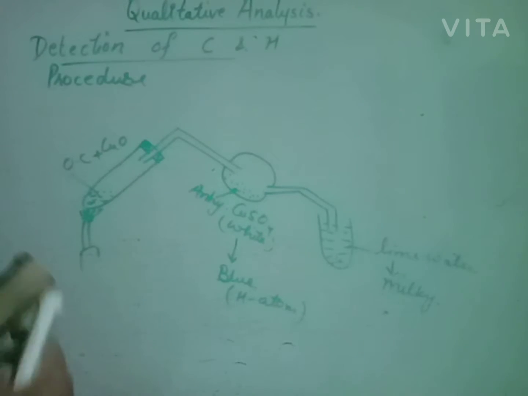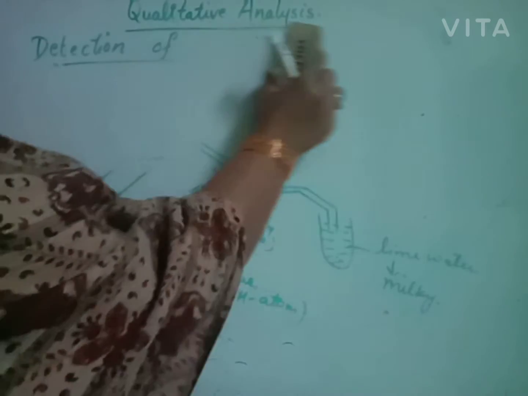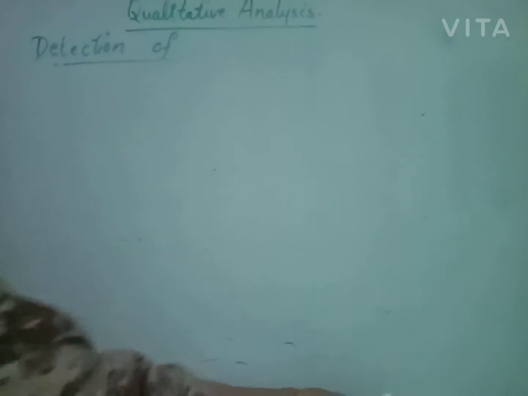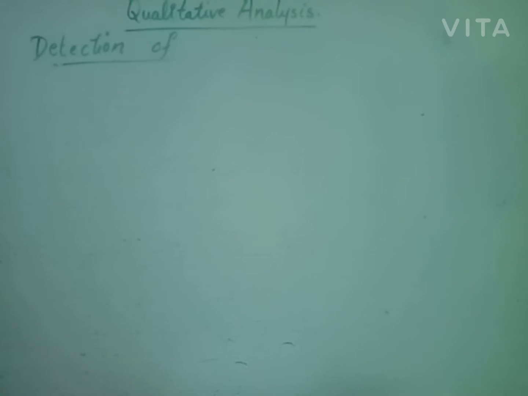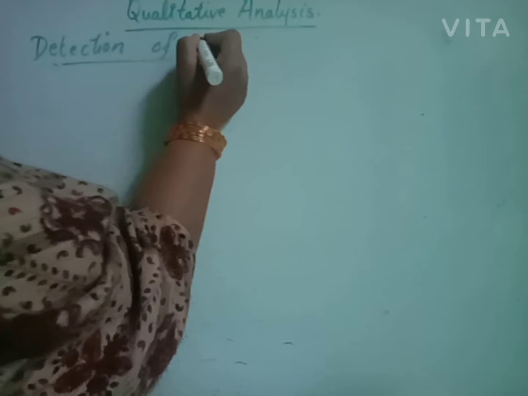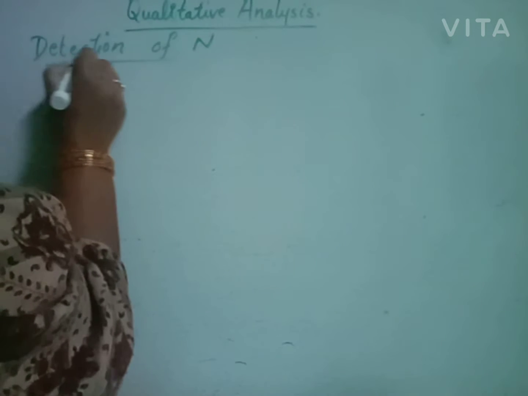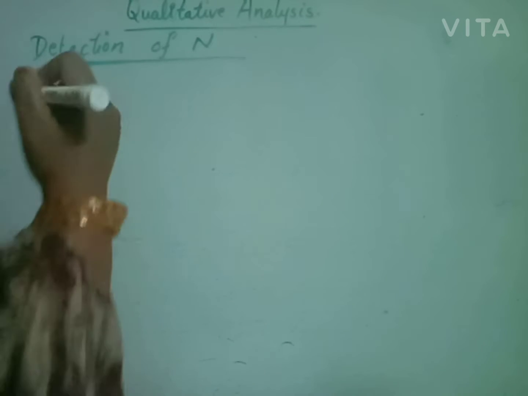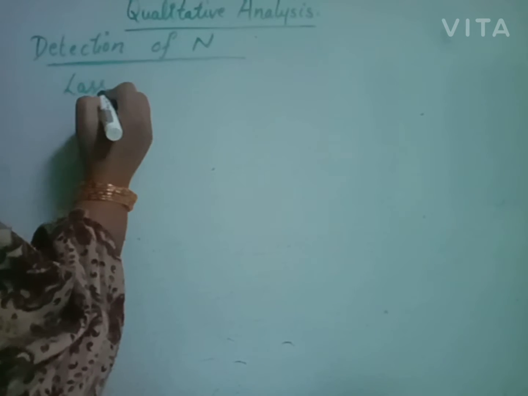Clear? Beta, besides carbon and hydrogen, some other heteroatoms are also present in a given organic compound. That may be nitrogen, sulfur, phosphorus, halogen or oxygen. For the detection of nitrogen, sulfur, halogen, we will prepare Lassaigne's extract.